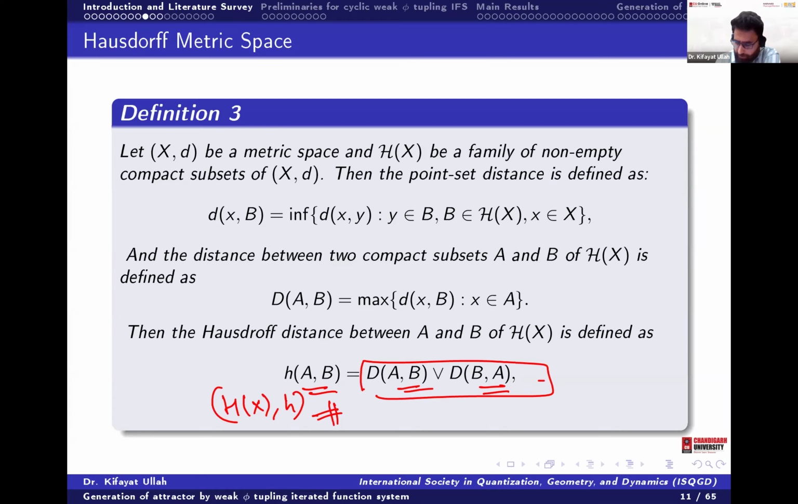That is why this is called the Hausdorff-Pompeiu metric. Usually we call it Hausdorff, but I read in one paper that it should be the Hausdorff-Pompeiu, because the concept was actually given by Pompeiu. He used d of B comma A instead of the maximum, then Hausdorff gave this maximum, and now we call it the Hausdorff metric.